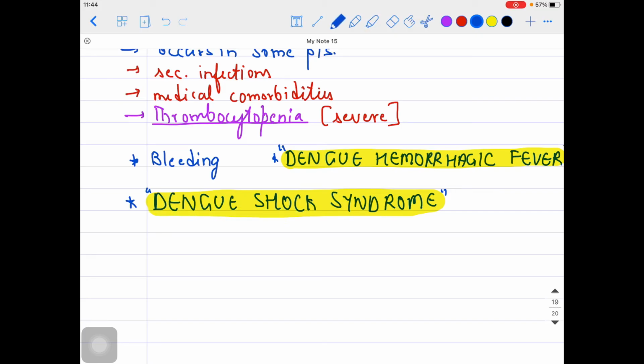Very important. So once we have talked about which phase that is. This is because of the vascular permeability. Vascular permeability was increasing, capillary permeability was increasing. That's why, due to this leakage, we are actually seeing the low BP in the patient. So vascular leakage will lead to the shock feature over there.